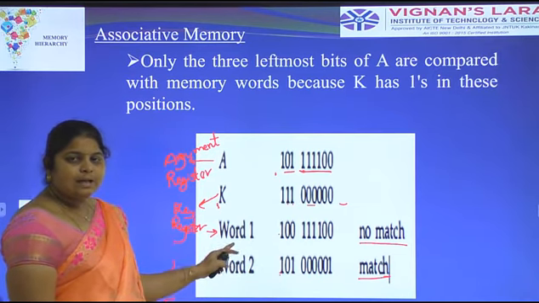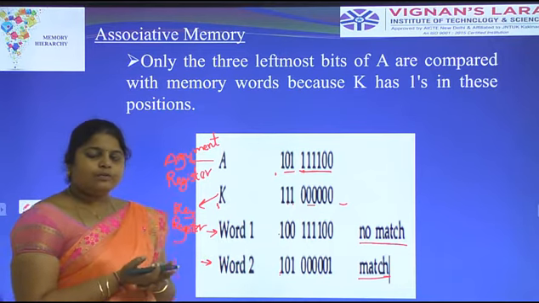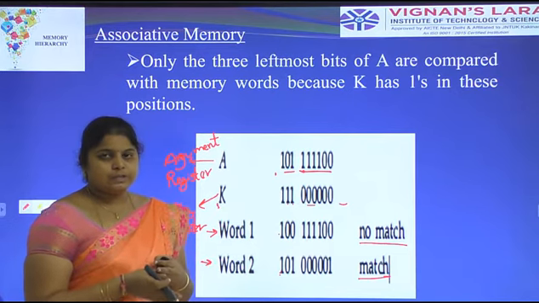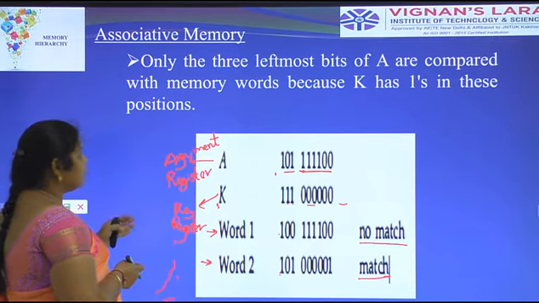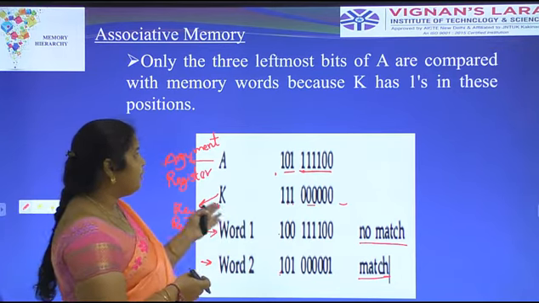This is the example of the comparisons done between the argument register and the associative memory, using the hardware implementation of associative memory.